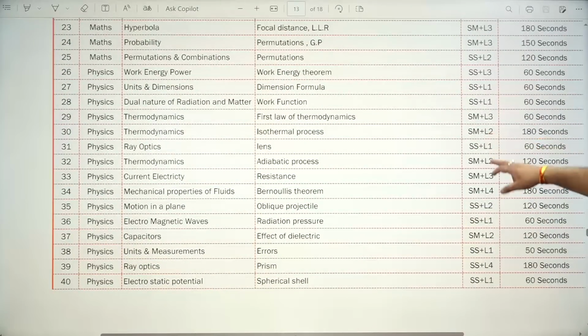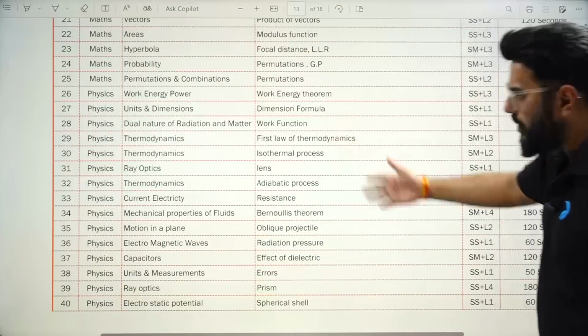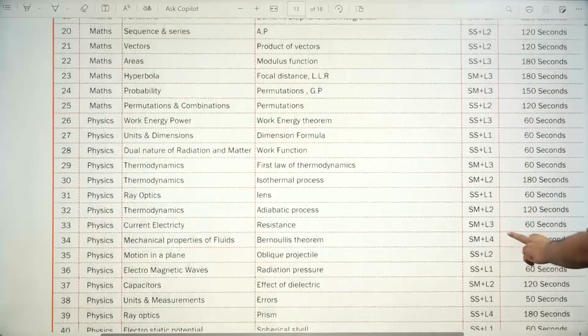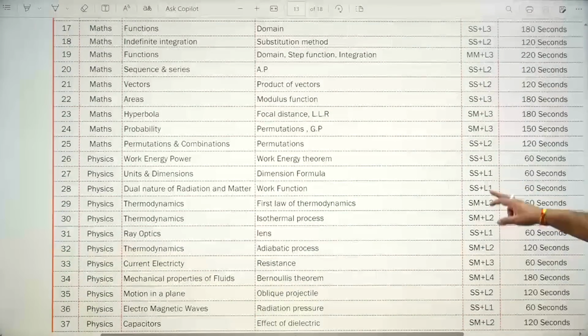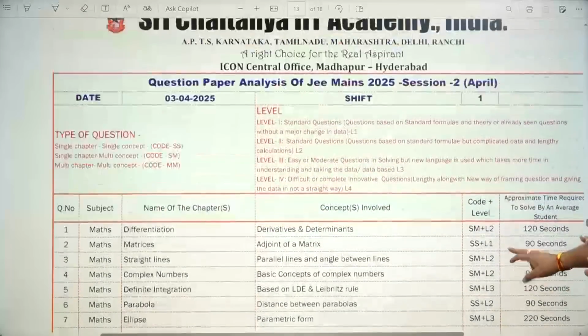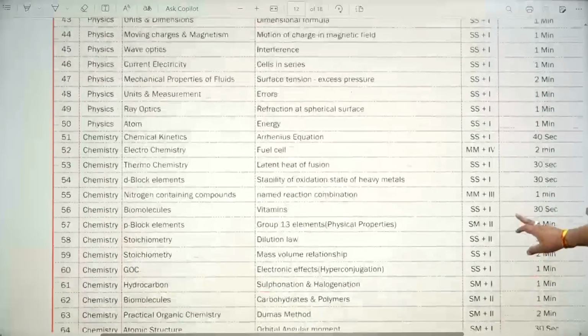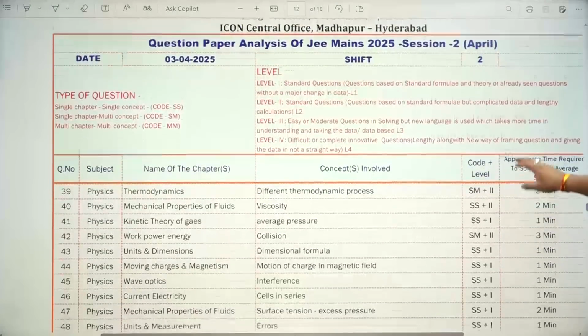Then single chapter, multi-concept, level 2 and level 3 were from thermodynamics. So 2 problems were there and they were nice, right? Then that's all about physics, right? So more or less, again, it's the same weightage, what all questions have been asked in shift 1. Let's move ahead and talk about shift 2 over here, right? So this is 3rd April shift 2, correct?